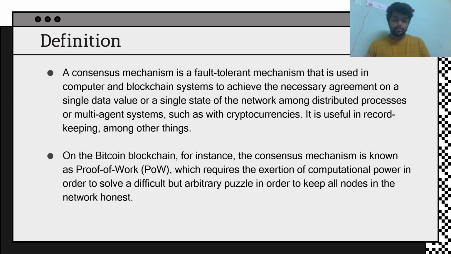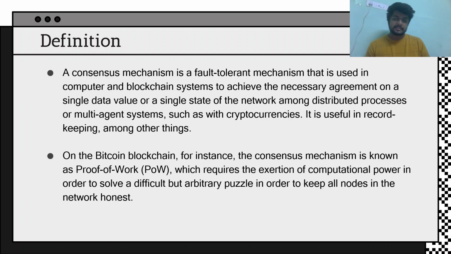So we all do transactions with cryptocurrencies, and to check if a transaction has been submitted or not, we use a consensus mechanism. The consensus mechanism takes all the validators or miners into account, and they collectively say that this transaction is right.